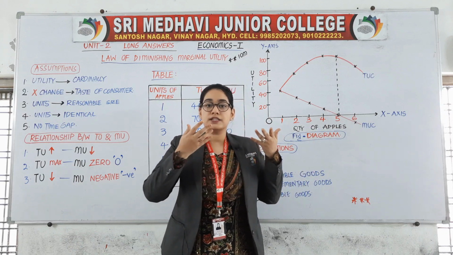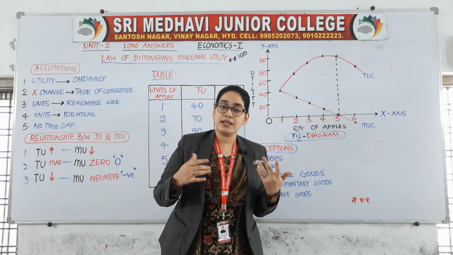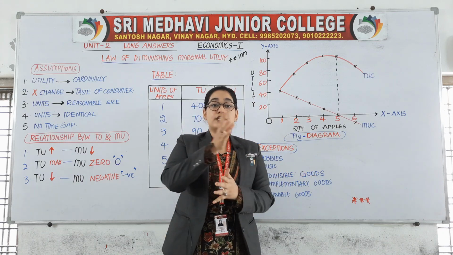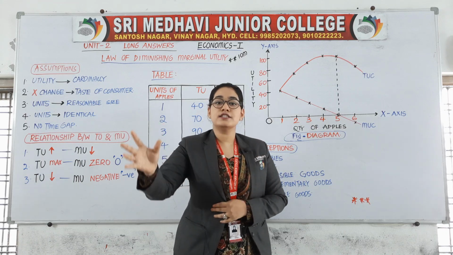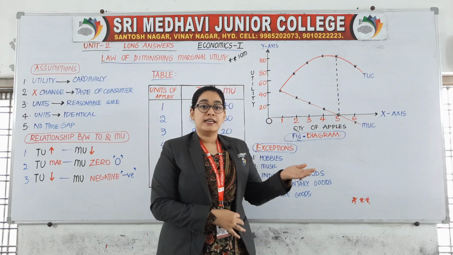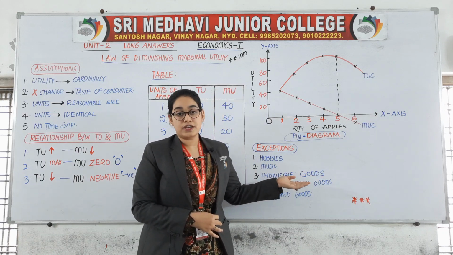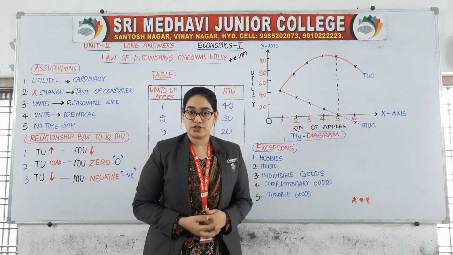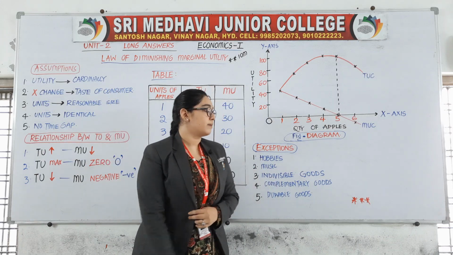For example, you cannot listen to my class the whole day. If I say instead of my class you just listen to songs, everyone will listen to it. Why? Because the law of DMU is not applicable, because the additional songs you listen to, you get additional satisfaction. So it is an exception to the law.